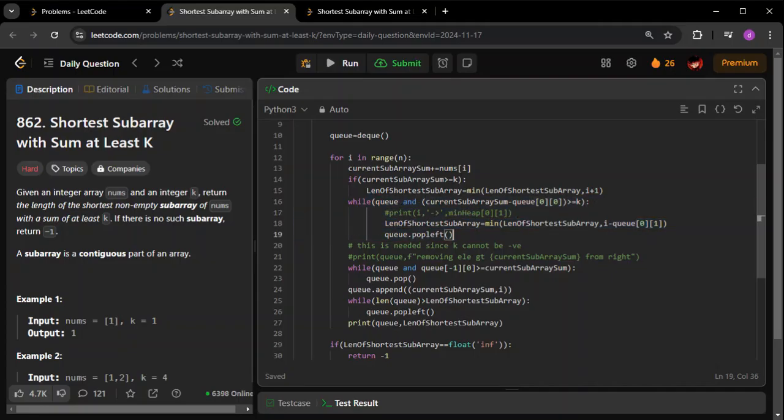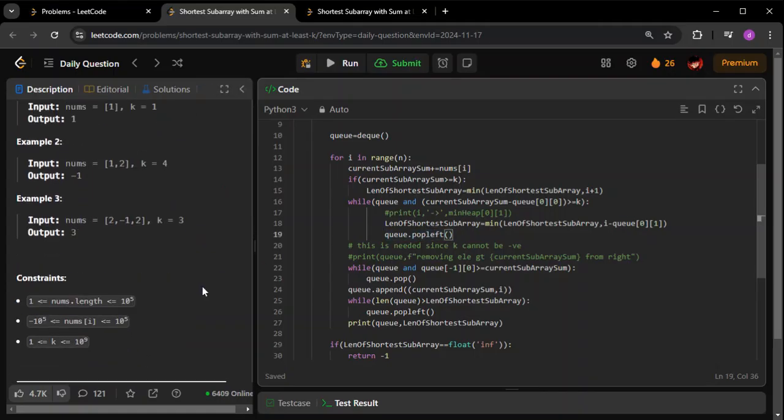Remember that here we are not sorting. The left element, the zeroth element here, need not be the smallest. But still we are finding it if it is satisfying this condition. Whenever this condition is satisfied, we are going to get a possible answer. That need not be the smallest answer, but we are going to get an answer. That is the reason that once it is used, you have to pop it out. For the ith element, let us say the distance of the first element is 2. When we go to the i plus 1 element, the distance of the same element from the start is going to be 3. Since we already have an answer with 2, we don't want the 3, so we are popping it out. As simple as that.